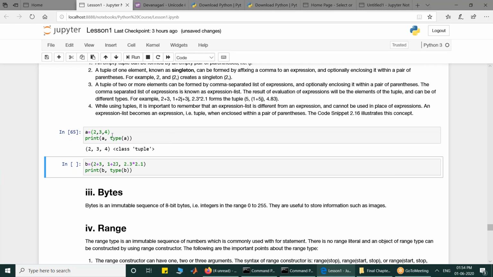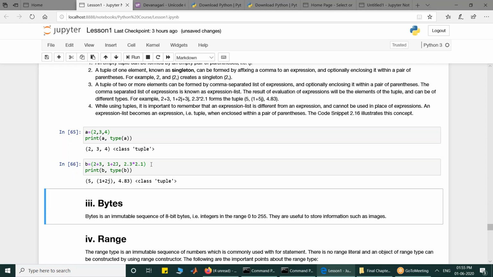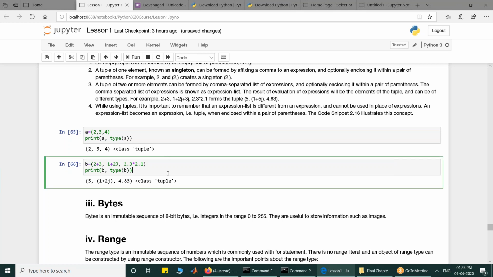They need not be of the same type. They can be of multiple types, like here. And they are expressions, so they will be evaluated before your tuple is created. Like this becomes 5. 1 plus 2j is a complex number. 2.3 into 2.1 is computed, and then it becomes a tuple. Look at it. The computation is done before becoming a tuple. So this is a complex number, and this is 4.83, and that becomes a tuple. Okay. So this is a tuple type.